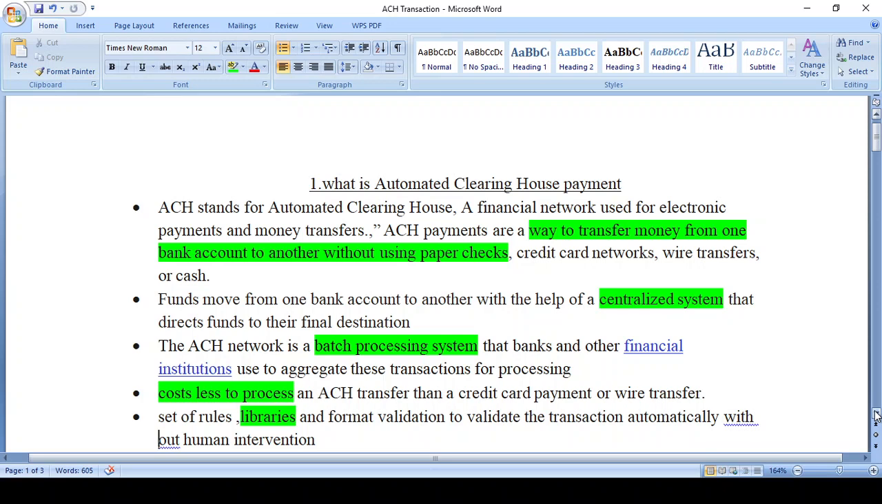Many sets of rules, libraries and format validation happen within this automatic clearinghouse, so we avoid much manual intervention. If front-end employees and back-end banking operation users validate and process the transaction, it takes too much time. So the set of rules, libraries and format validation all happen in the automatic clearinghouse itself.